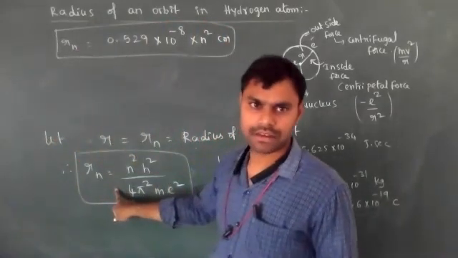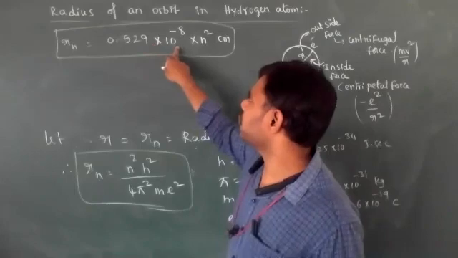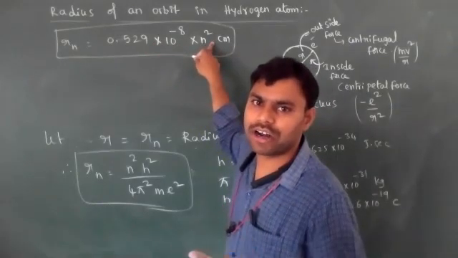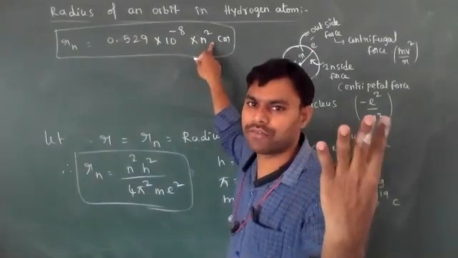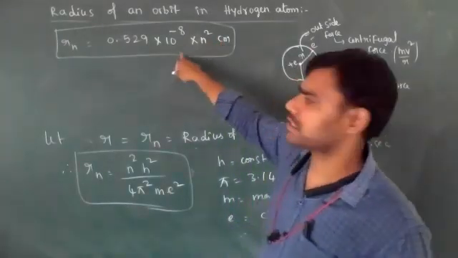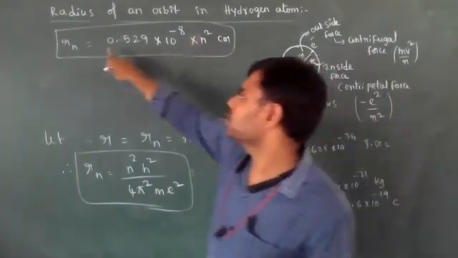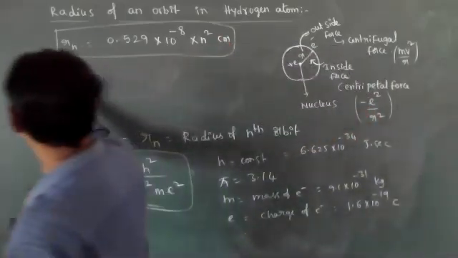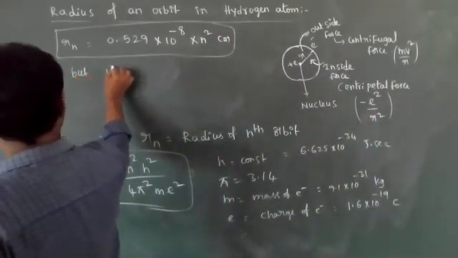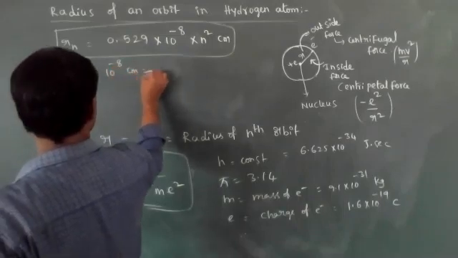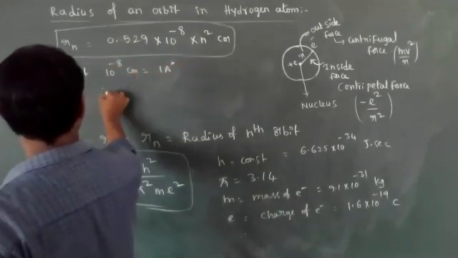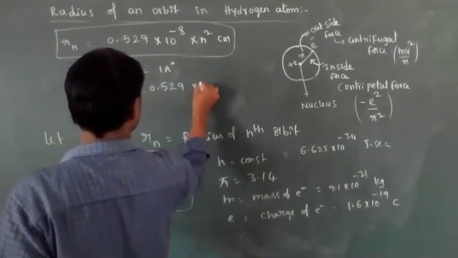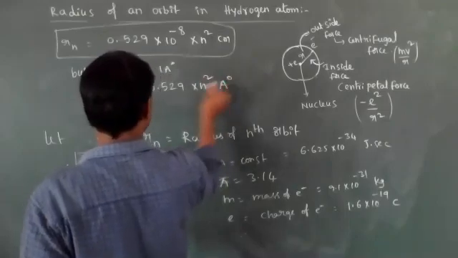Here n means first orbit or second orbit or third orbit. n values are 1, 2, 3, 4, 5, 6 up to infinity. Radius is in centimeter units. But 10 to the power of minus 8 centimeters is equal to 1 angstrom. Therefore, rn is equal to 0.529 into n square angstroms.